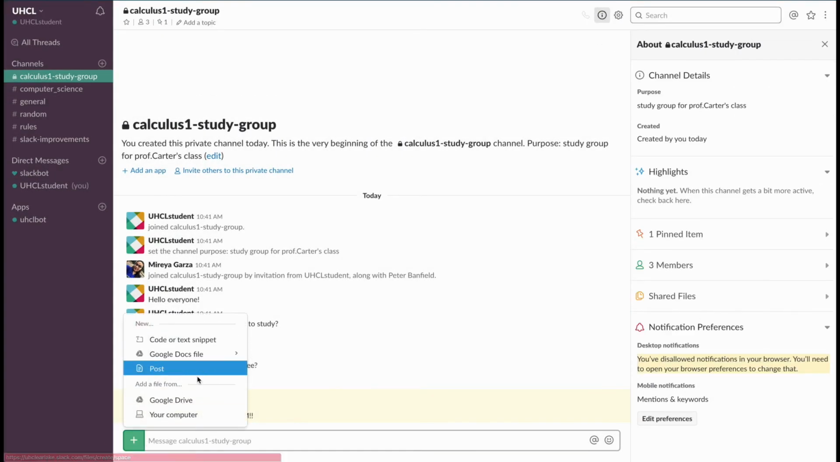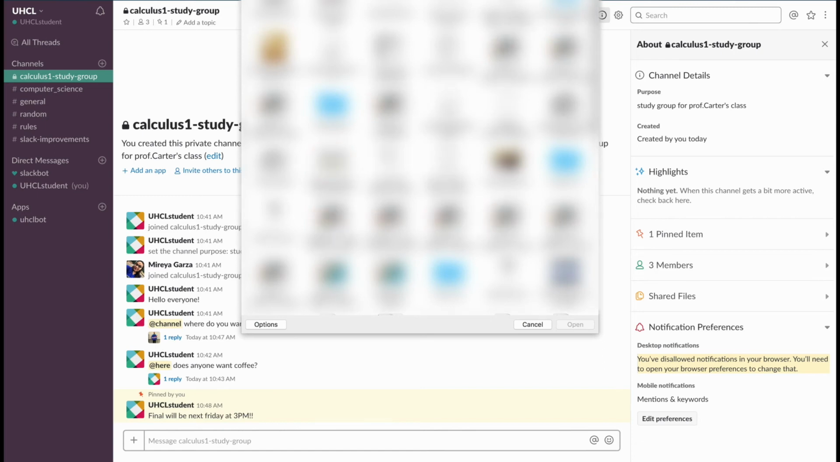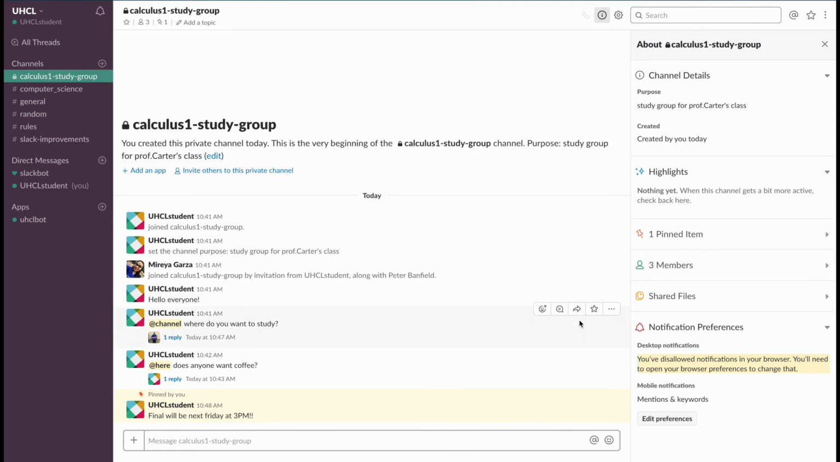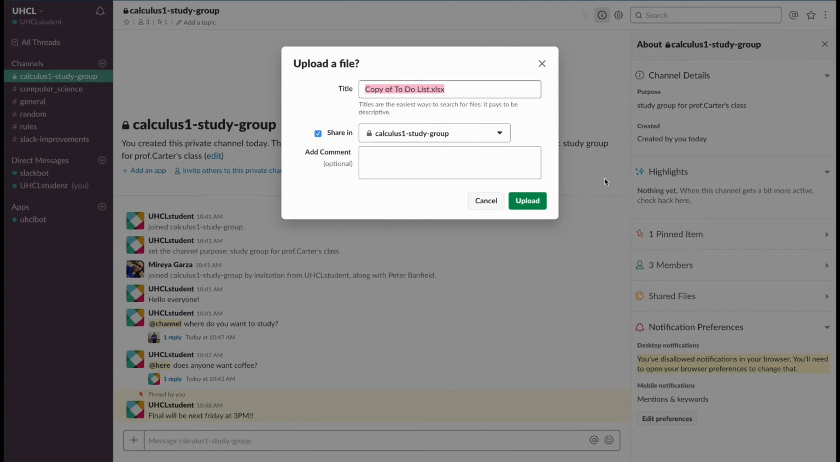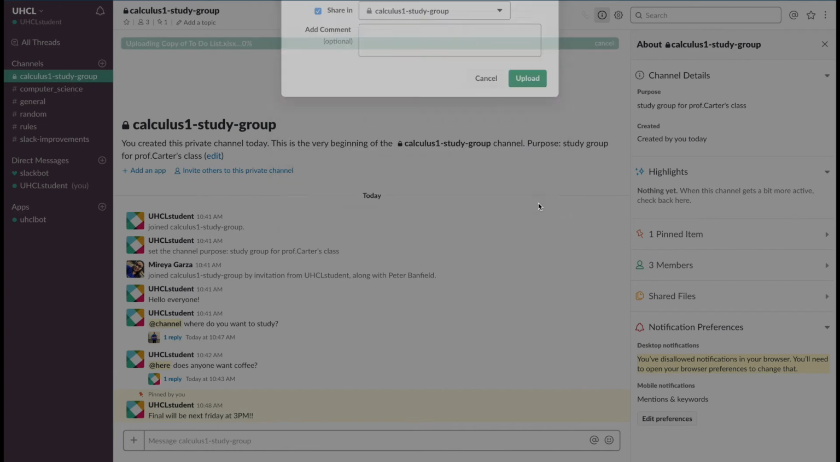Here we can see all the types of messages we can send. Let's send a file of our to-do list. Simply go to the Add File section and click From Your Computer and select the file you want to upload. You can edit the title and comment on the file if you wish. When you're done, click Upload.